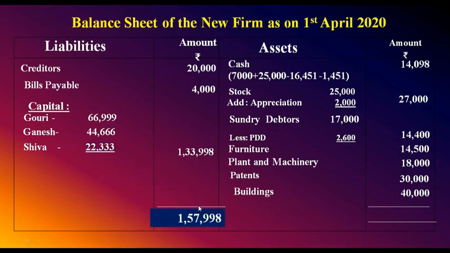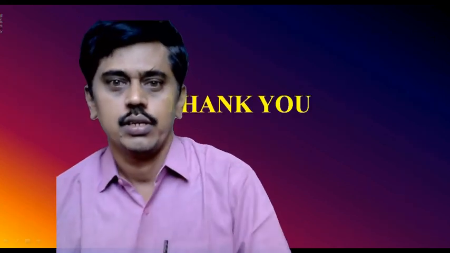You should get it tallied. 1,57,998. Both the sides. 1,57,998. Okay. This is how the revaluation account, partners capital account and balance sheets are to be prepared at the time of admission of a partner. Capital adjustment ಇರುವಾಗ ಸ್ವಲ್ಪ ಕೇರ್ಫುಲ್ ಆಗಿ ಇರಬೇಕು. Okay. Thank you.